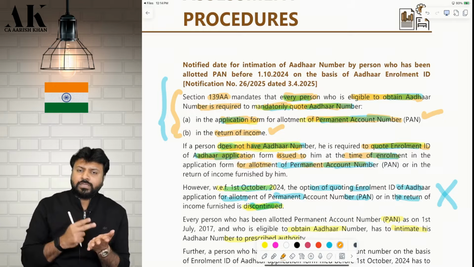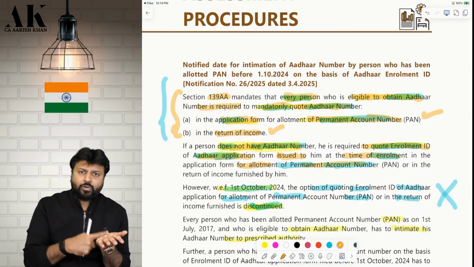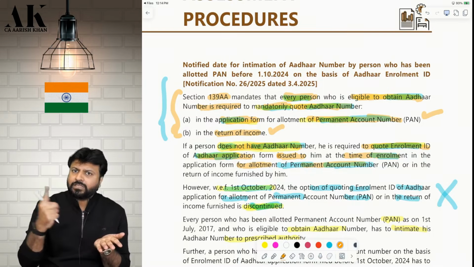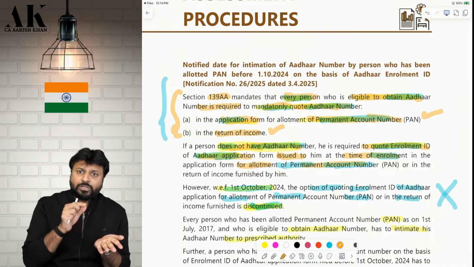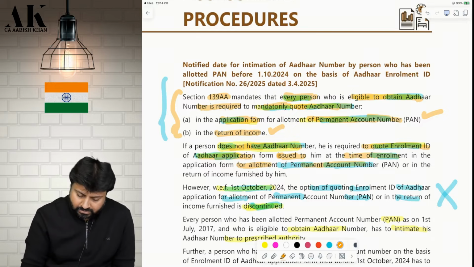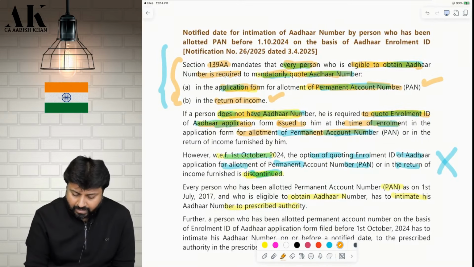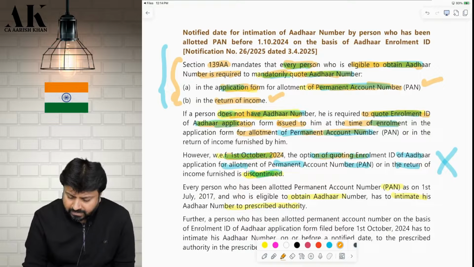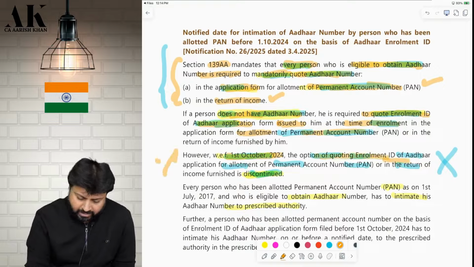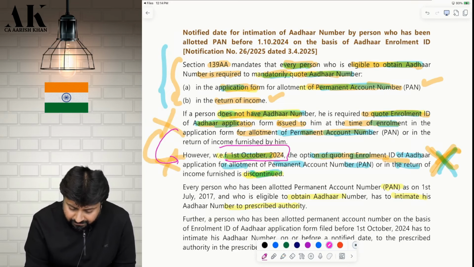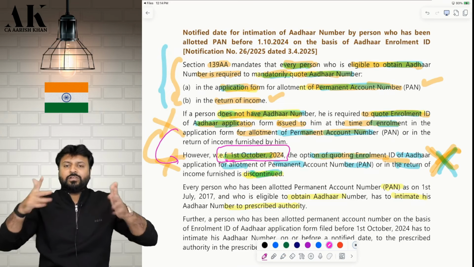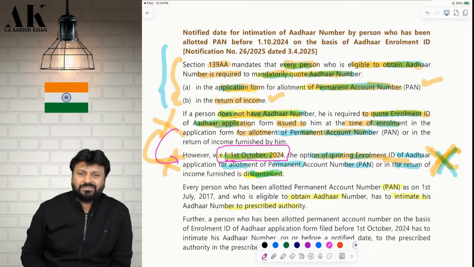Okay. So now what is the situation? I have an enrollment ID of Aadhaar. I made an application for PAN. So now when I made the application for PAN, I should mention that enrollment ID. Okay. However, from 1st October 2024 onwards, this particular condition is discontinued. So you don't have to do all these things from when? From 1st October 2024. So from 1st October 2024, you don't have to do all these things.